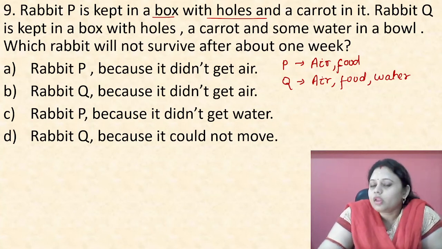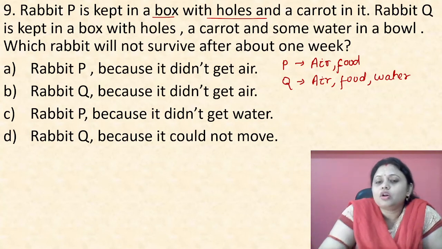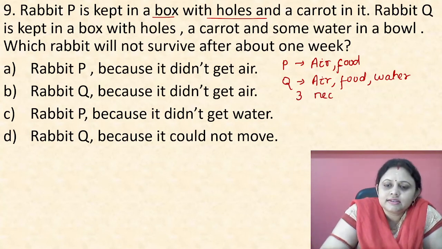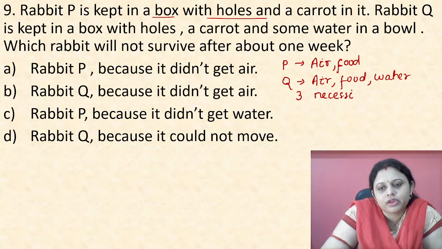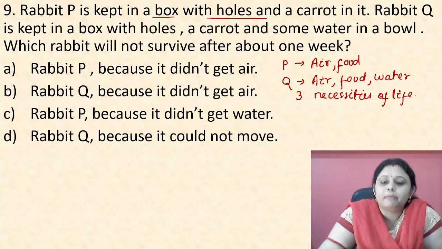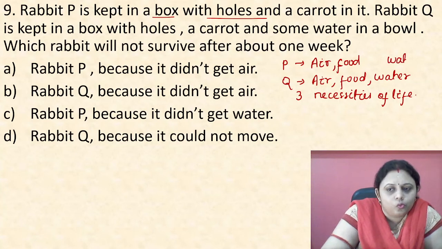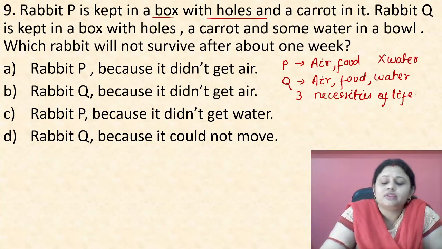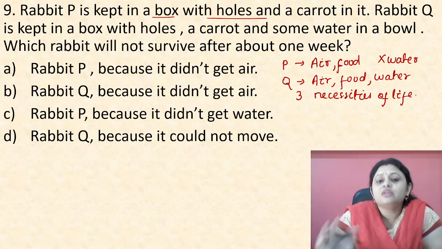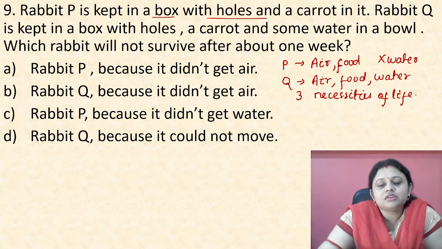So rabbit Q is getting all the three necessities of life, that is air, food and water. But P is getting only air and food, but no water. For surviving, first we need air, second water, third food.